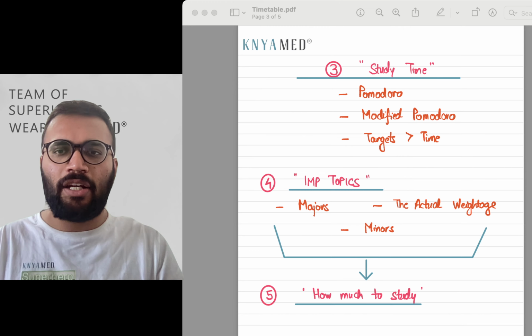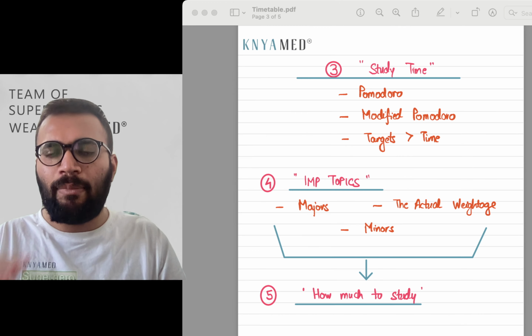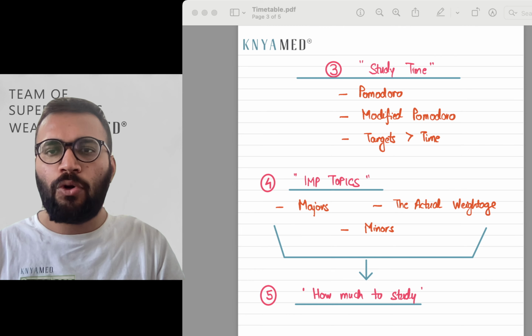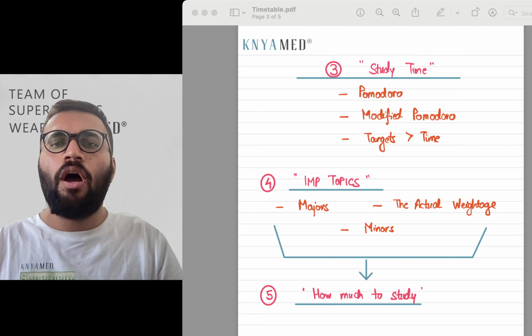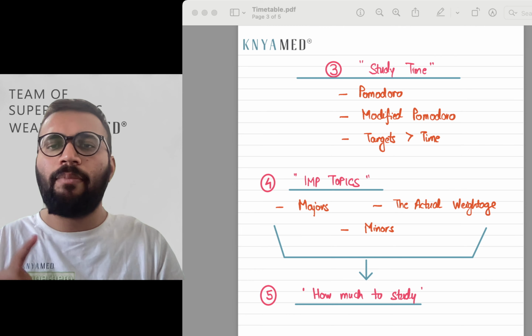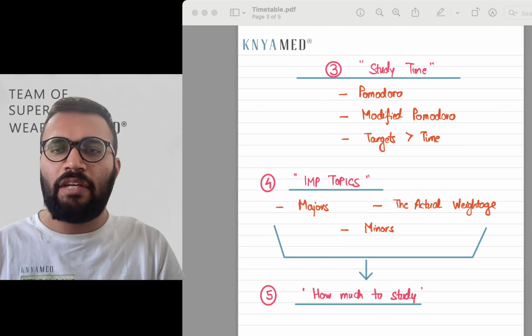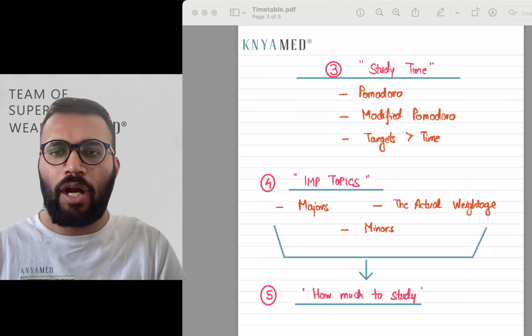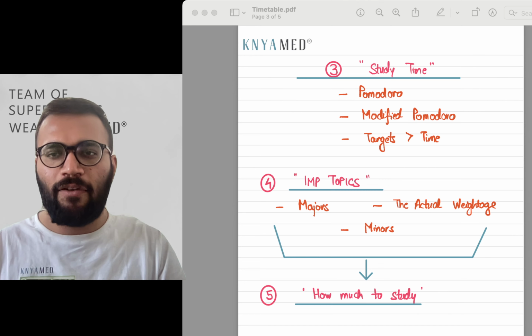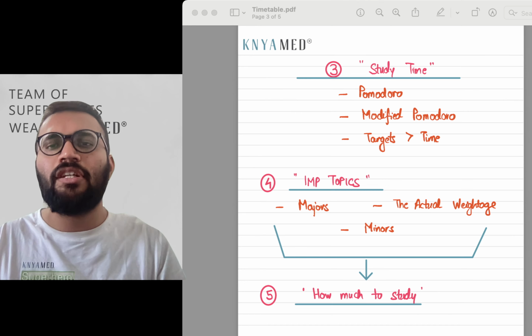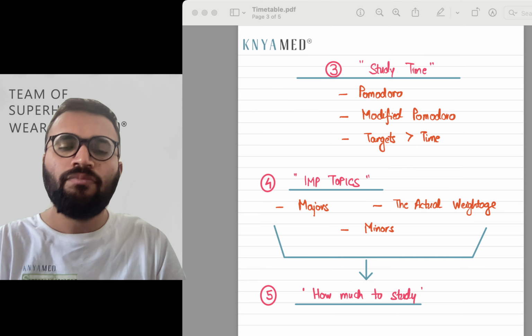So this can be another technique. And then third is, ultimately what you have to do is, suppose by Pomodoro or by modified Pomodoro you pointed 6 to 8 hours, but what matters is targets. So suppose you need to be sure that I have to finish this CVS and endocrinology pharma today itself, so that should be your target rather than just wondering how many hours you have put.